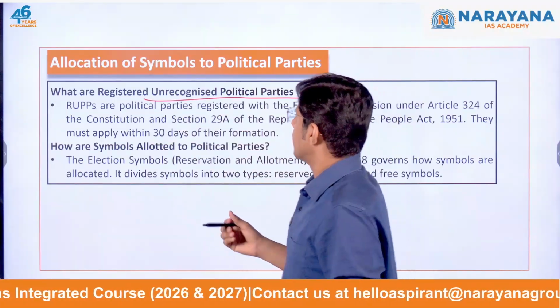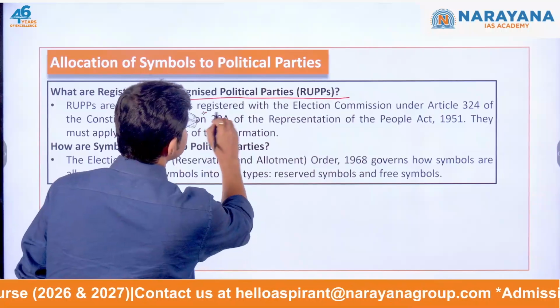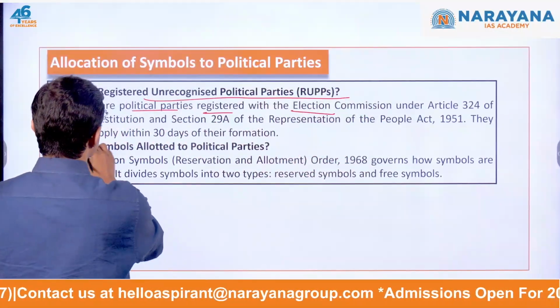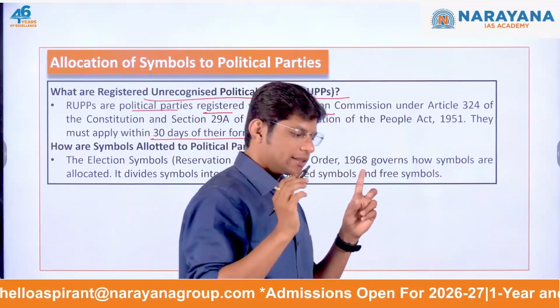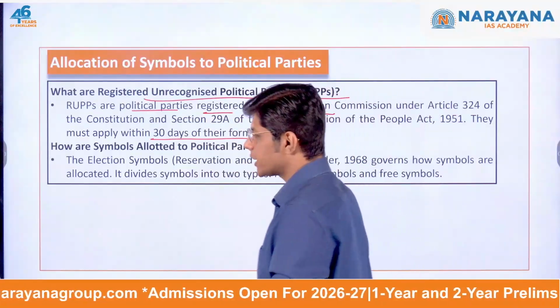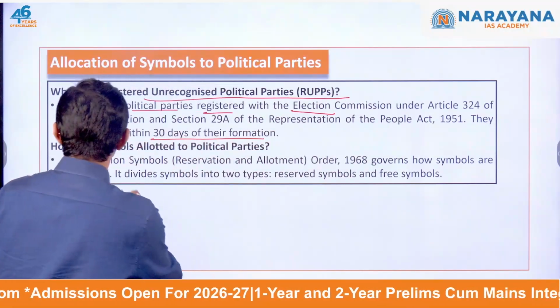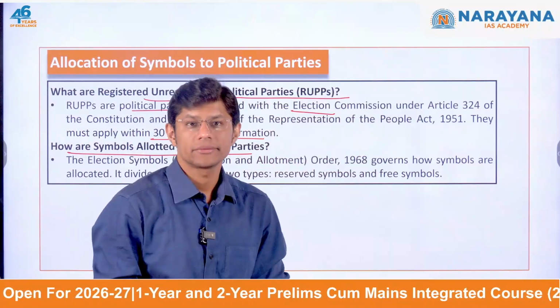Now see, registered unrecognized political parties are political parties registered with the Election Commission under Article 324. They must apply within 30 days of their formation. So, even if you haven't contested an election, you can still register your political party with the Election Commission of India. The question is, how are the symbols allotted to the political parties?